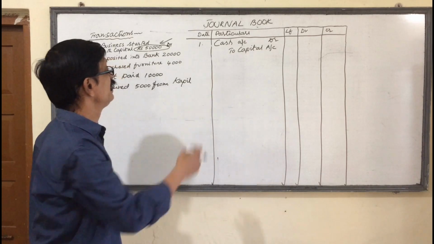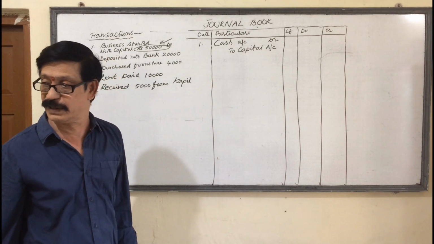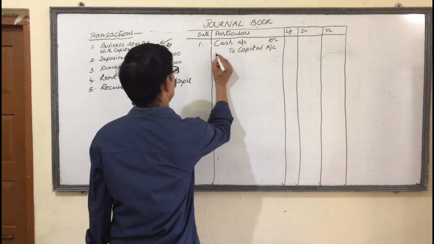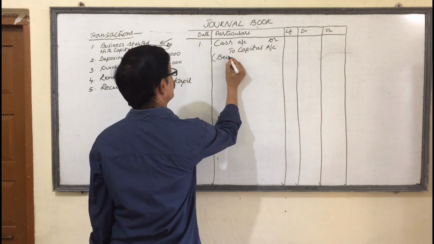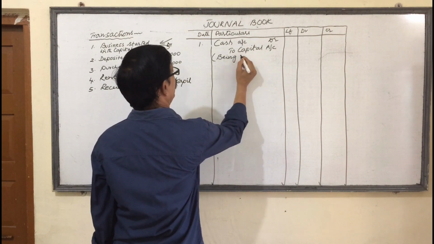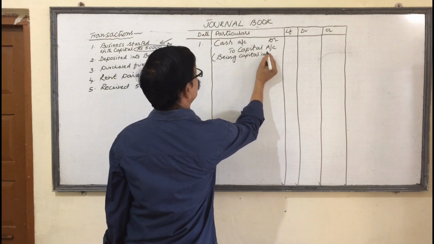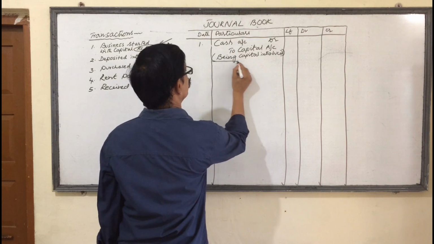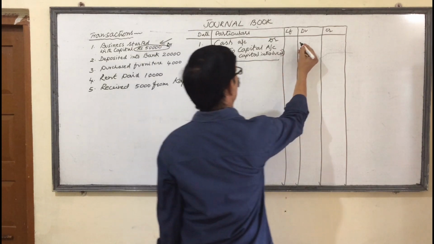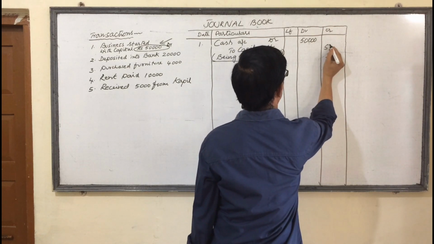Or you can read it as cash account debtor to capital account. And we have to write within brackets the narration: being capital introduced. Debit amount is 50,000 and credit also 50,000.